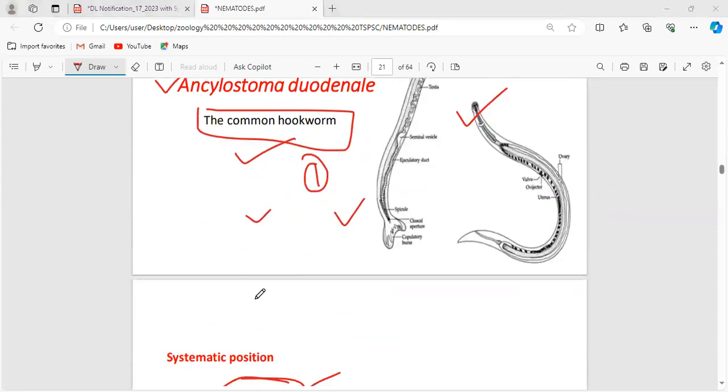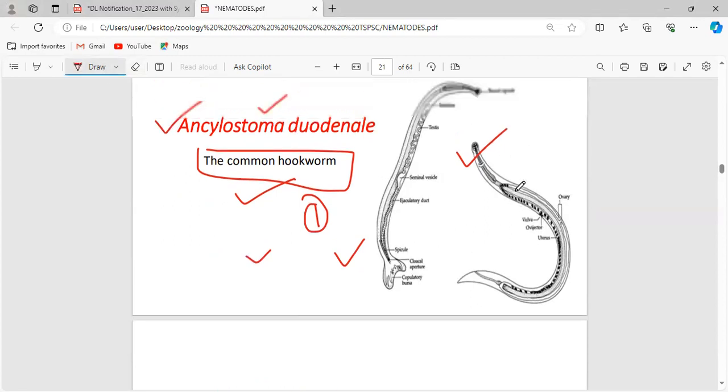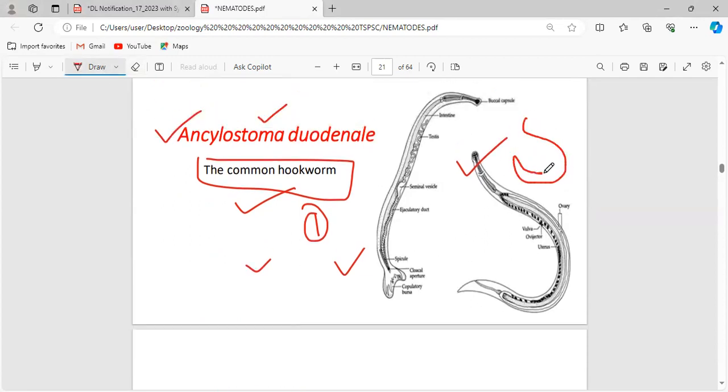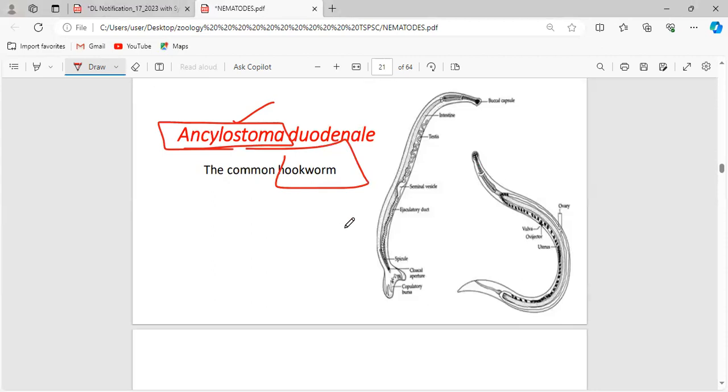Taenia solium and Fasciola hepatica are flat in nature; this is the structure for flatworms. By looking at this diagram, this is a roundworm. Generally, nematodes are like this. Clear? So Ancylostoma duodenale comes under the roundworm category, and particularly it is said to be the hookworm. There are different types of worms: hookworm, pinworm, threadworm, everything will be there.